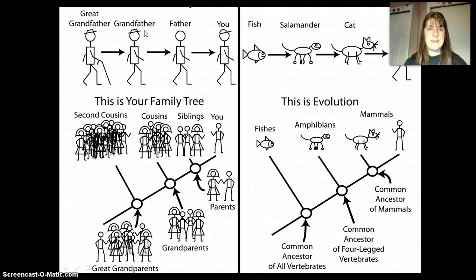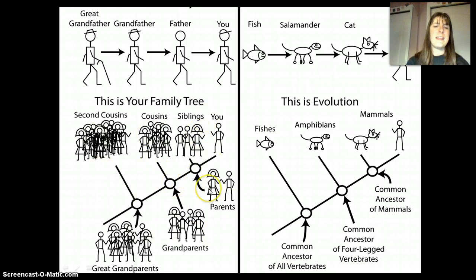When we're talking about ancestors, we're talking about things that were shared in the past. It's sort of like a family tree, right? So it's not that your great-grandfather turns into your grandfather, turns into your father. That doesn't represent a family tree well. Instead, it would be more like this. You and your siblings have a common ancestor, which is your parents. You and your cousins have a common ancestor, which is your grandparents.